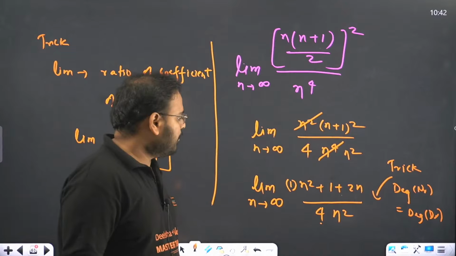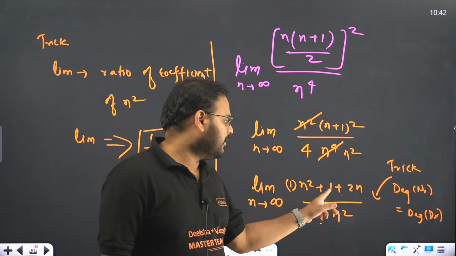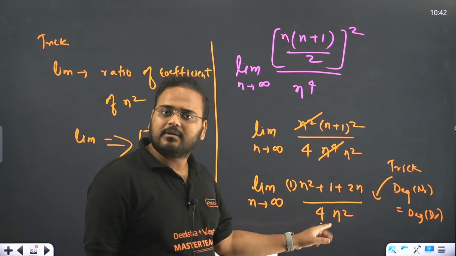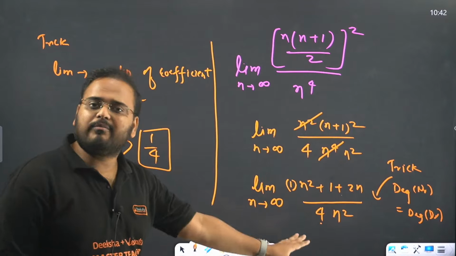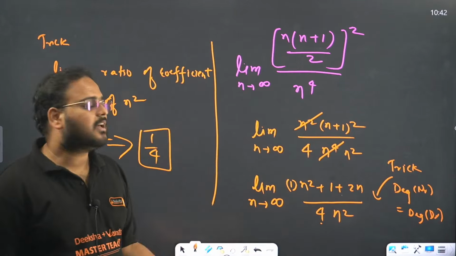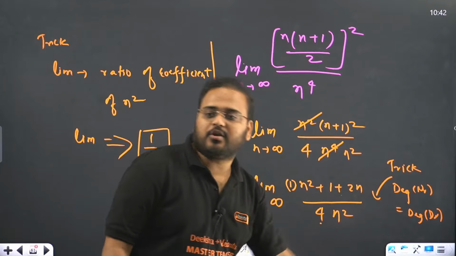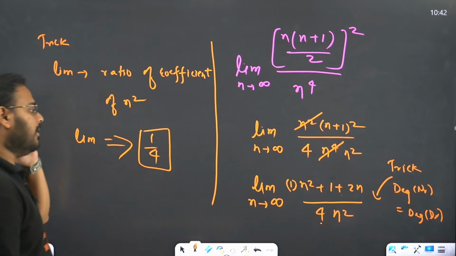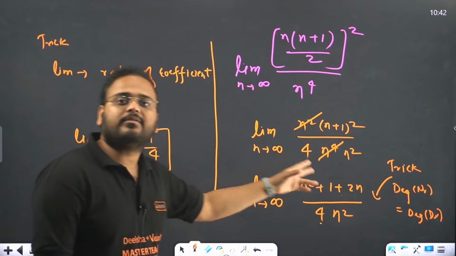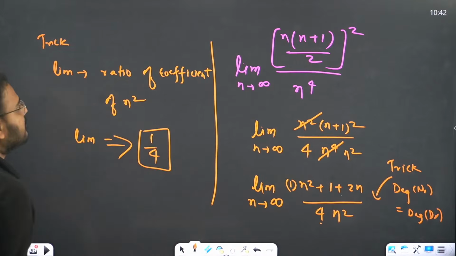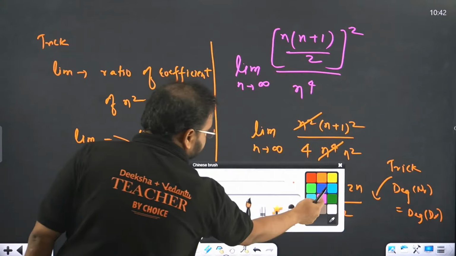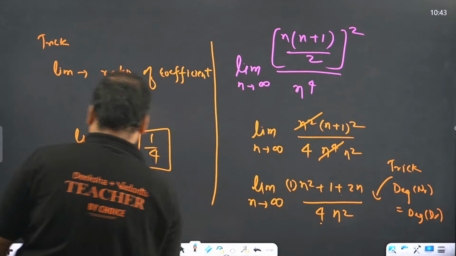If you want to solve it, you can solve it. Divide by n square, it will become 1, it will become 1 by n square, it will become 2 by n, it will become simply 4. Then you put the n value as infinity. 1 by infinity is 0. You can do that. But the trick in this question is, if you have degree of numerator equal to degree of denominator, then simply the limit becomes the ratio of the coefficients of n square, or whatever is the highest degree term. So answer comes over here as 1 by 4.